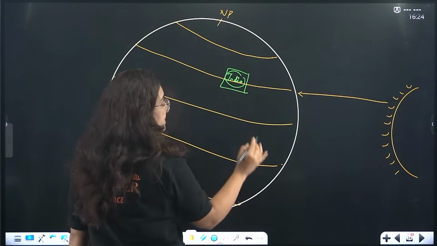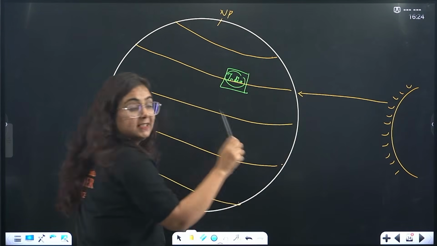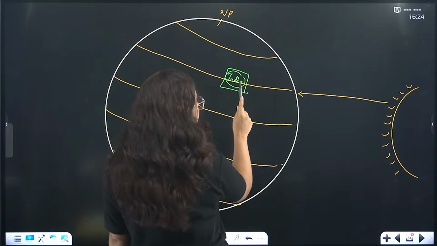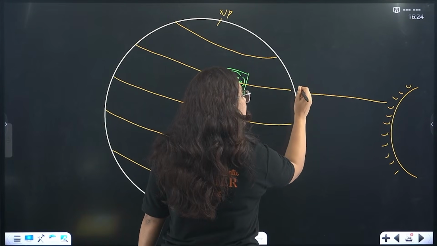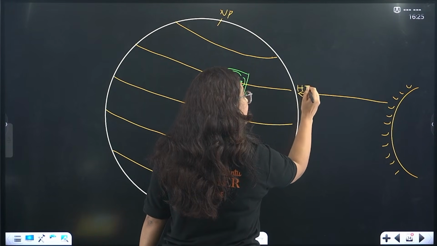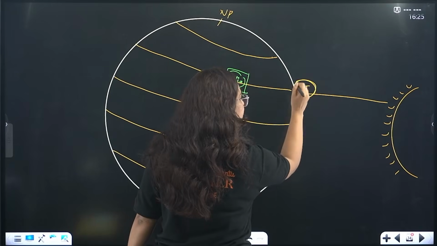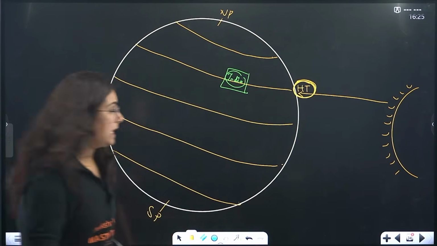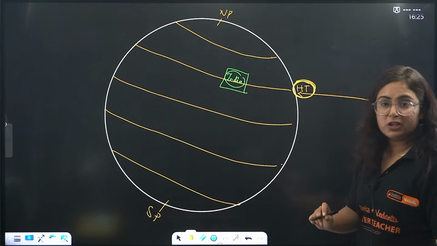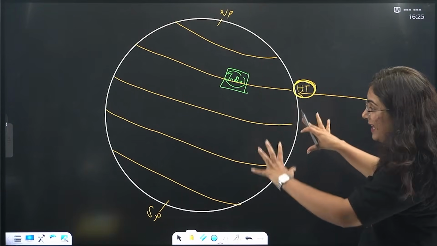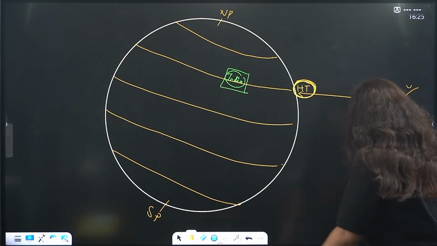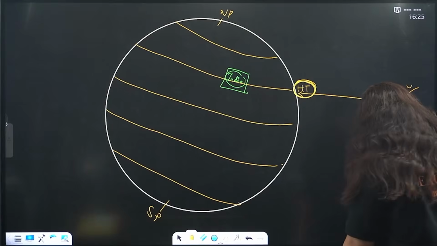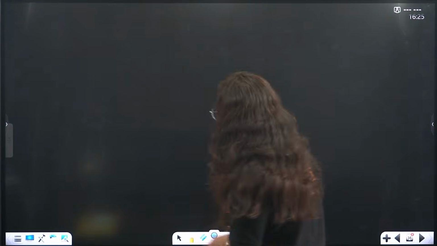The condition will be such that because the sunlight directly reaches India, the high temperature belt is here. This is a high temperature zone. Now, fix this in your mind because we have to understand one more concept.